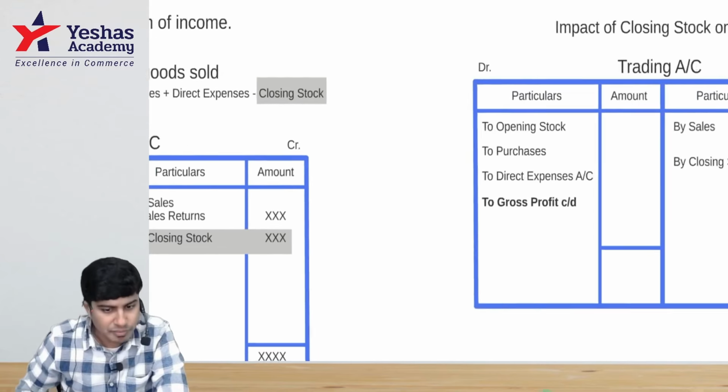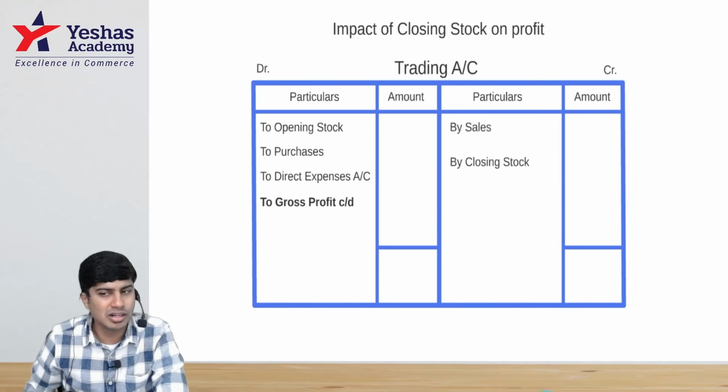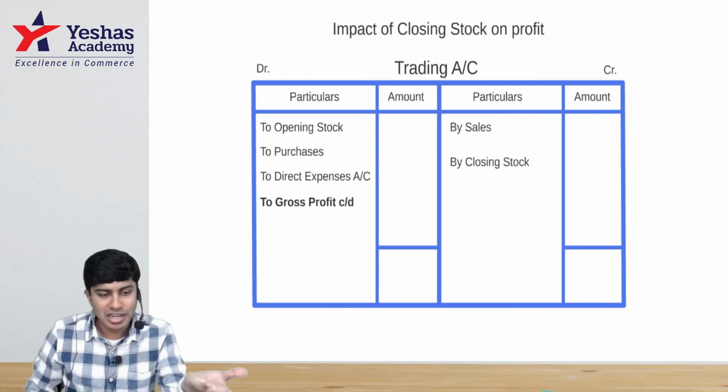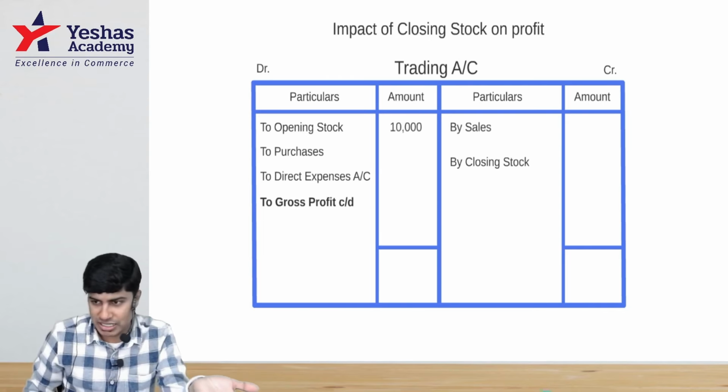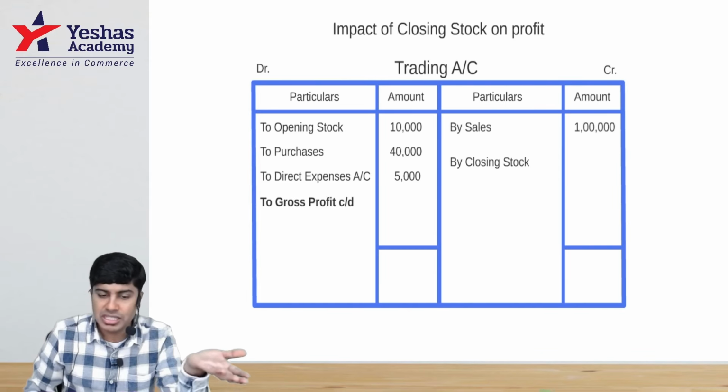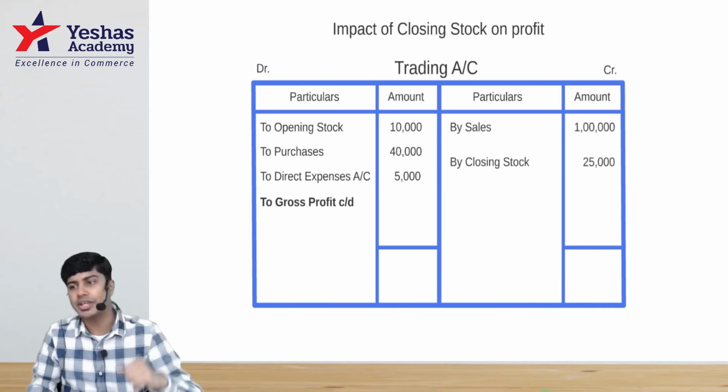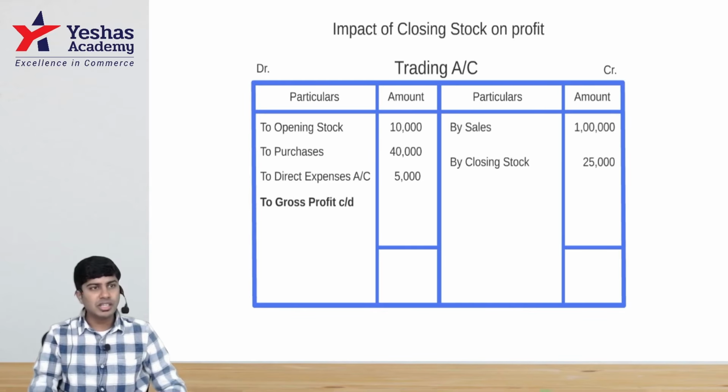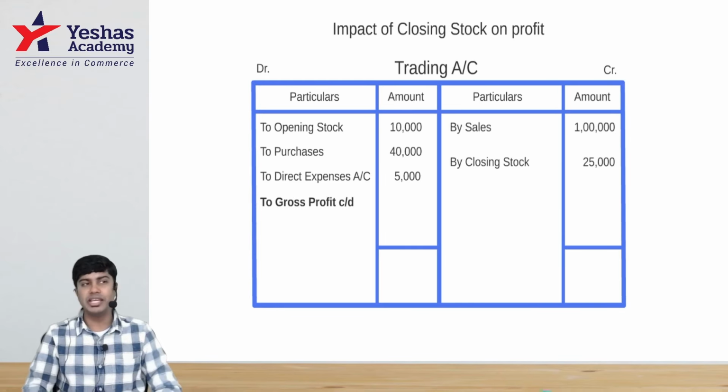Let's go forward. Let's take one simulated environment. Let's say opening stock is 10, purchases is 40, direct expense is 5, sales is 1 lakh, and closing stock is 25. This is all data given in the question. I would want you to help me determine my income. How much is income? Simple.